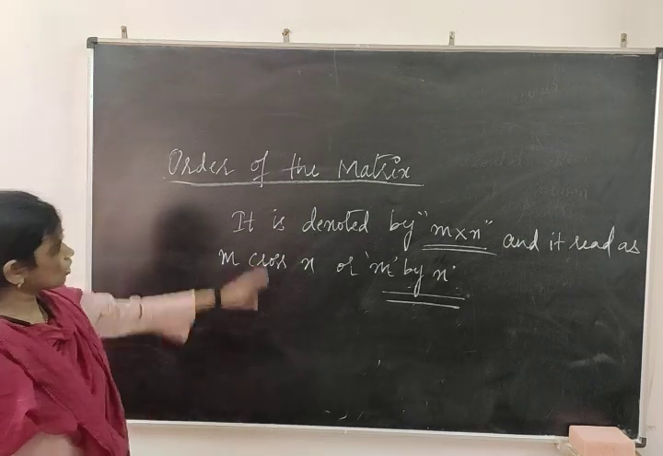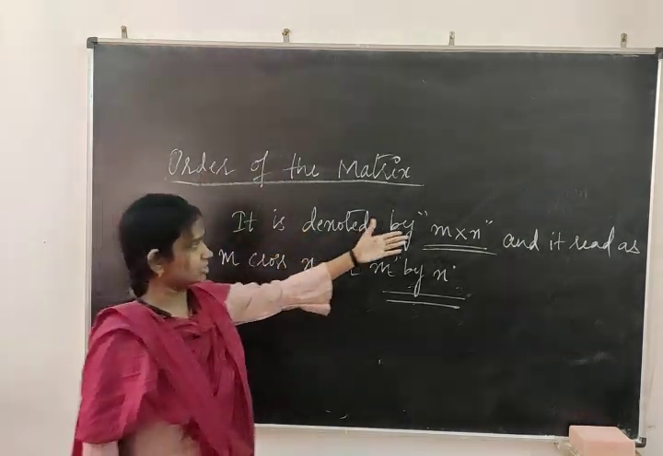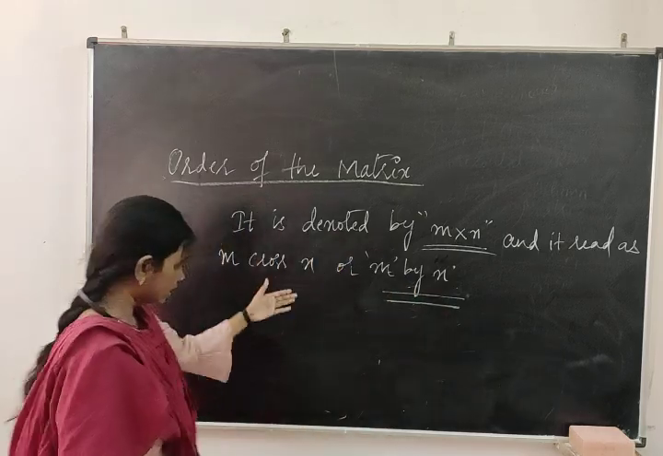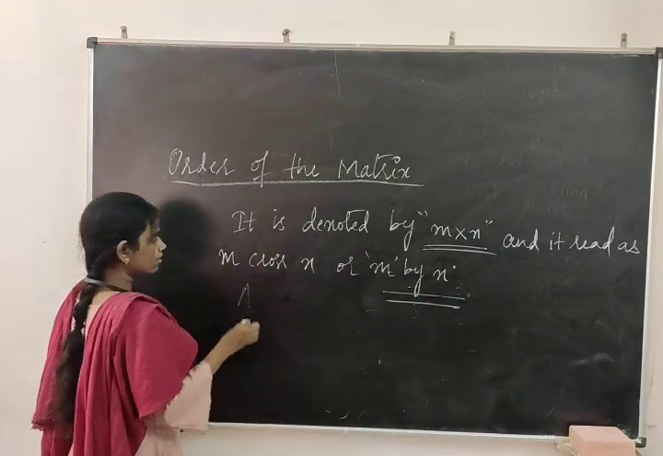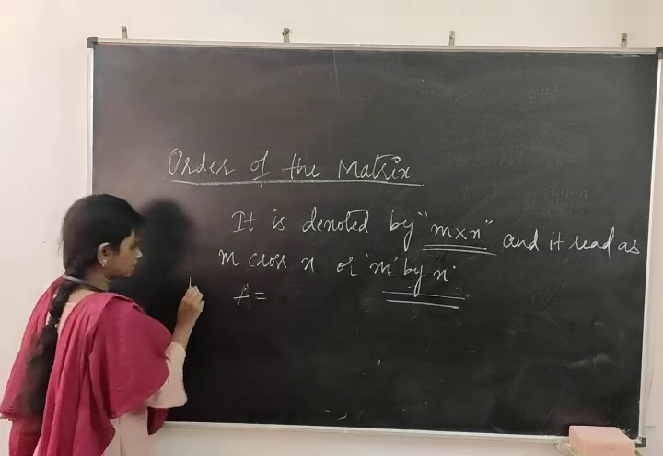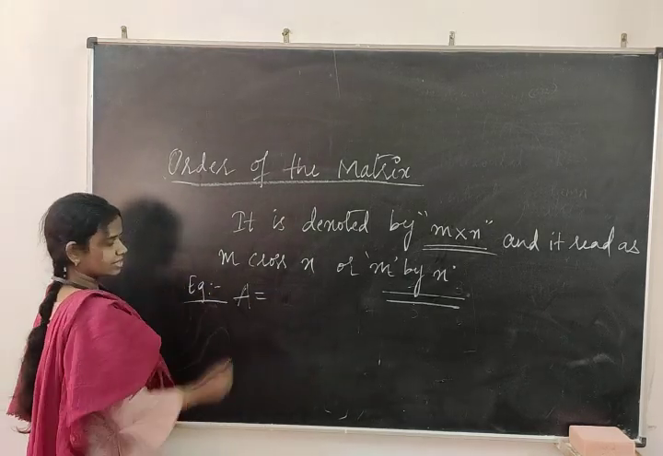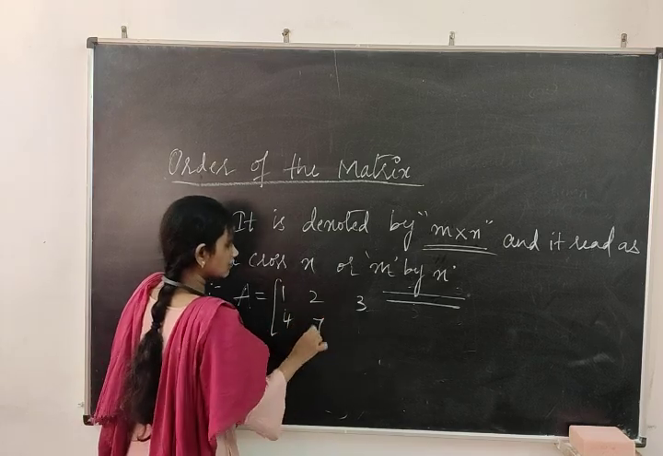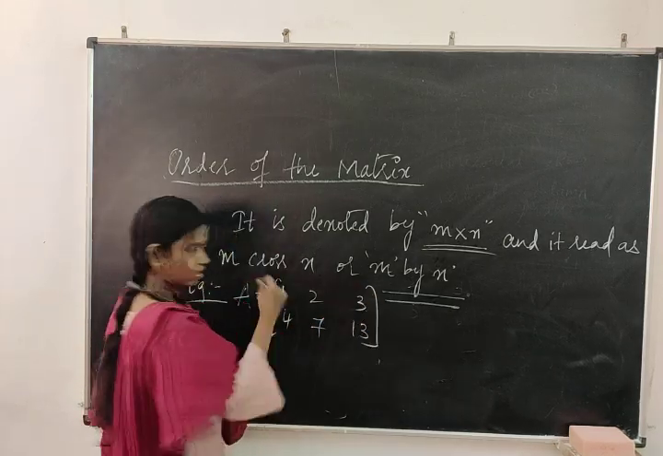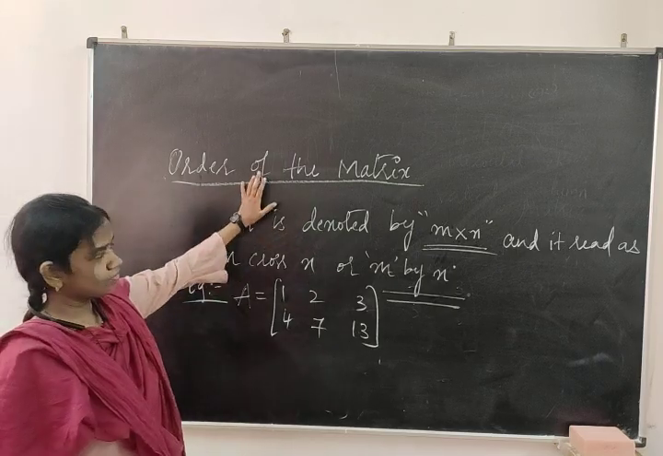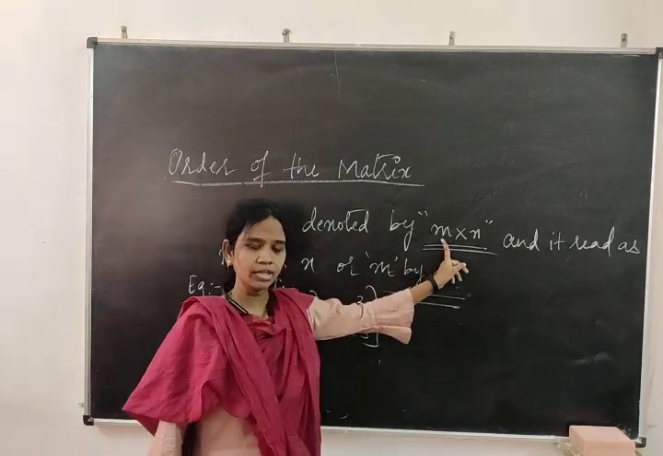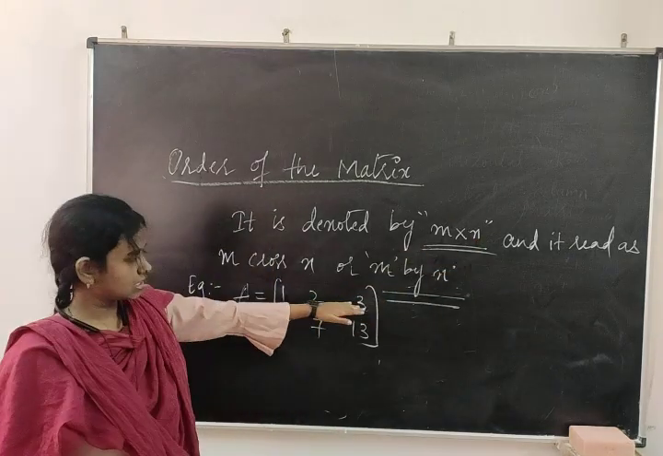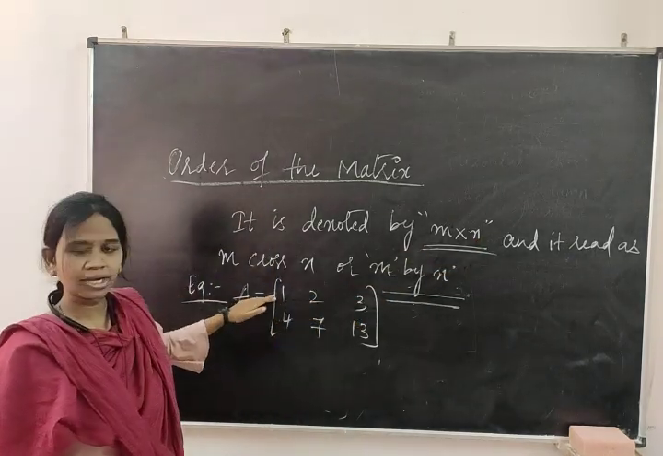So what is the meaning of order of the matrix? We are going to read it as M cross N, M by N. I will explain by taking an example. If you are having a matrix, for example 1, 2, 3 and 4, 7, 13, according to the definition of a matrix, you are going to read the rows first, then the columns.